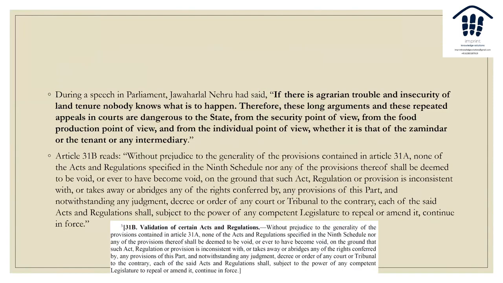Now 31B क्या कहता है? 31B कहता है, without prejudice to the generality of provisions contained in 31A, none of the acts and regulations specified in the ninth schedule, nor any of the provisions thereof, shall be deemed to be void or ever to have become void on the ground that such act or regulation is inconsistent with any fundamental right. That's the basic idea, right? कोई judgment, tribunal order कुछ भी हो, right? ये basically आप छू नहीं सकते हैं इन चीजों को, right?